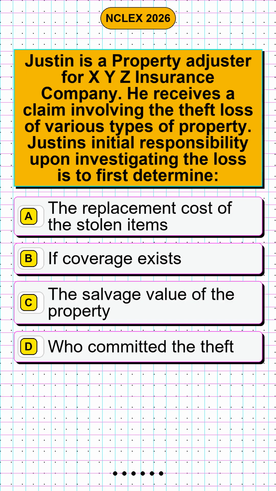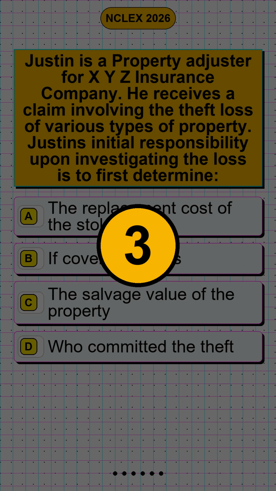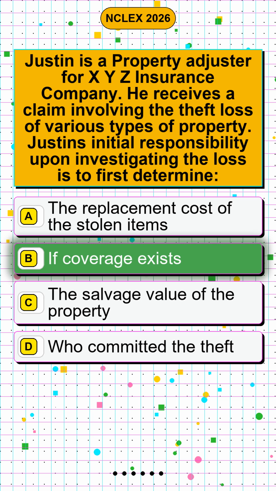Question 1. Justin is a property adjuster for XYZ Insurance Company. He receives a claim involving the theft loss of various types of property. Justin's initial responsibility upon investigating the loss is to first determine: option A, the replacement cost of the stolen items; option B, if coverage exists; option C, the salvage value of the property; option D, who committed the theft. The correct answer is option B, if coverage exists.